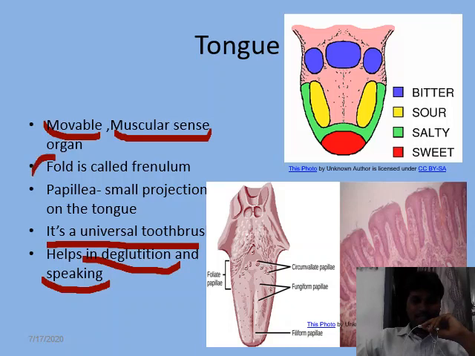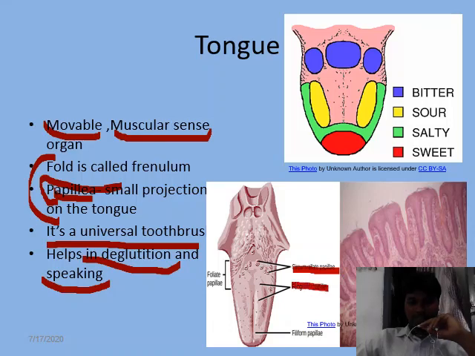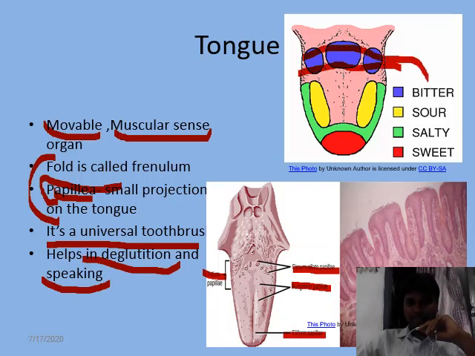And mainly the taste is sensed by the papillae which are present on the surface of the tongue. These papillae are very minute projections and they are of four types: circumvallate papillae, fungiform papillae, foliate papillae, and filiform papillae. Here I am indicating these are the circumvallate papillae which are behind the tongue, and they will taste the bitterness.